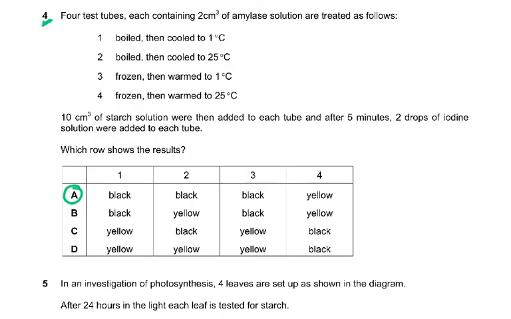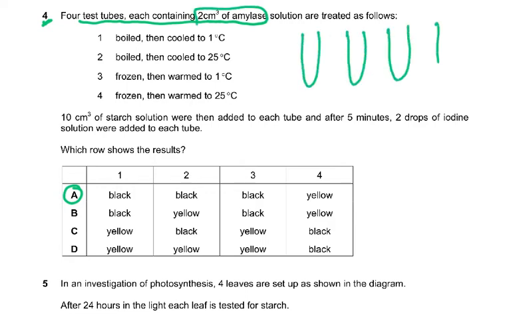And coming on to question number four: test tubes, each containing 2 cm cube of amylase. So we have 1, 2, 3, 4 test tubes. All of them have 2 cm cube of amylase. So the volume is the same in all four of them. Please remember volume. It's a solution, it's a shorba, so you measure its volume in cm cube. So 4 test tubes, each containing 2 cm cube of amylase solution, are treated as follows.